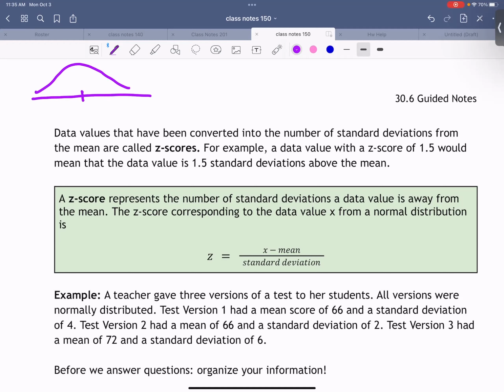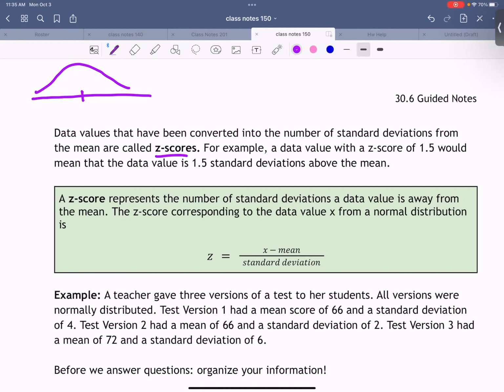Sometimes we want to go like 1.2 standard deviations from the mean or 0.5 standard deviations away from the mean. And because of this, we have this thing called a z-score, okay? Now, a z-score essentially is saying how far away from the mean we are in terms of standard deviation. Okay, and I know that sounds weird, so let me just go through an example here.